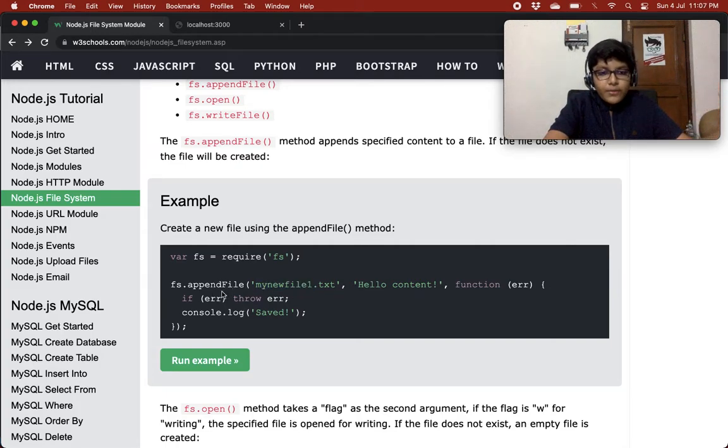So append file would create it, and its content would be whatever we give after the file name, after the comma. Then comma, we give a callback function which gets an error. We check if error, throw error, and then we just do console.log saved.